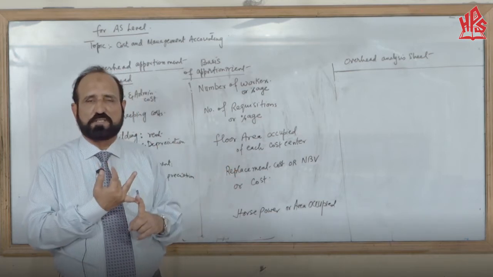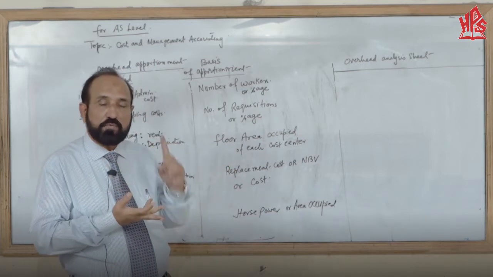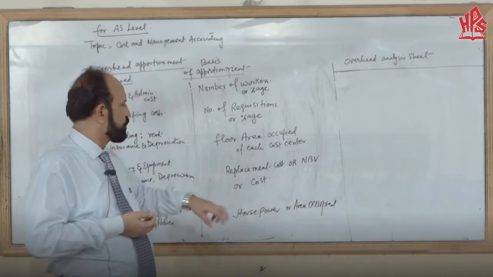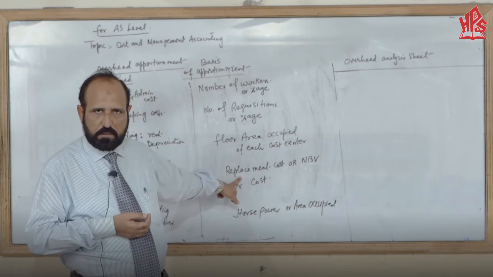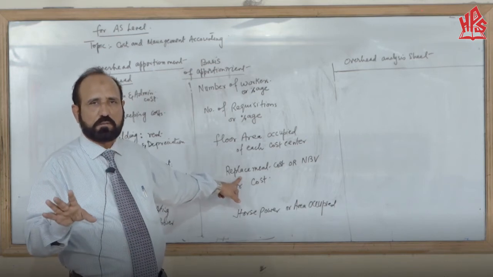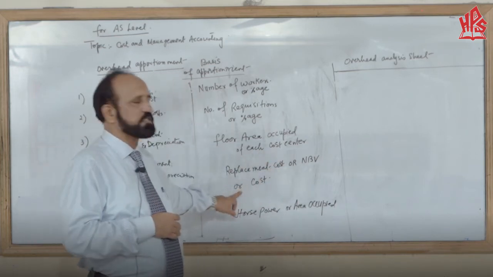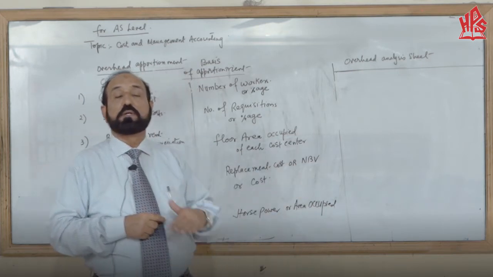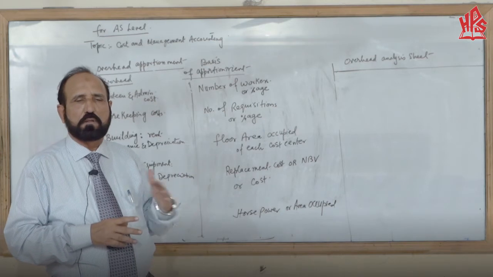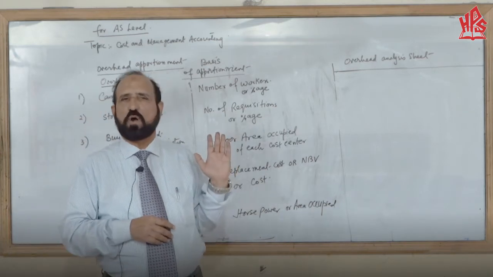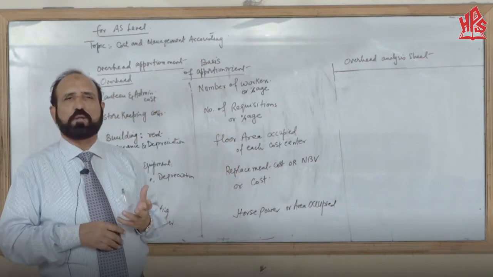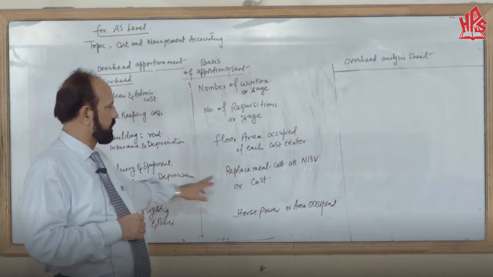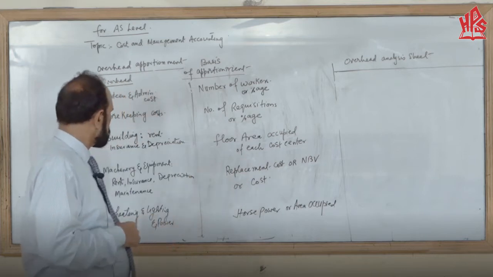If replacement cost, net book value and cost are all given, we have to choose the replacement cost basis. If replacement cost is not given, but net book value and cost are given, we have to choose the net book value basis. And if neither net book value nor replacement cost is given, and only the cost is available, we can apportion these costs on the basis of cost.